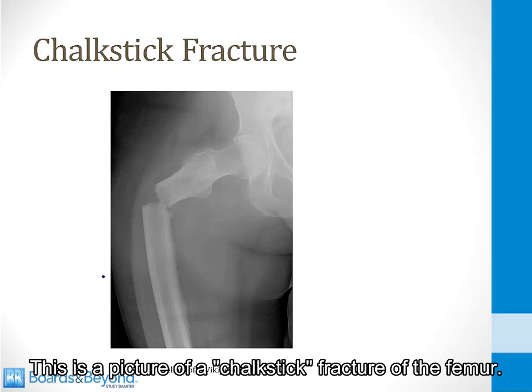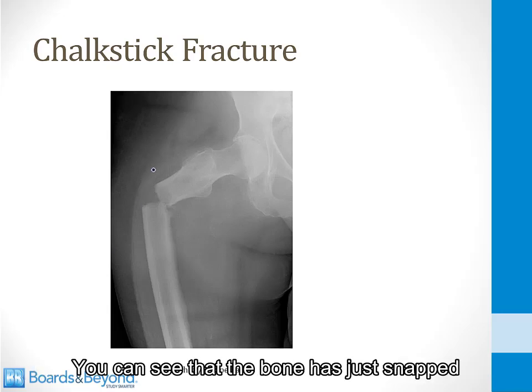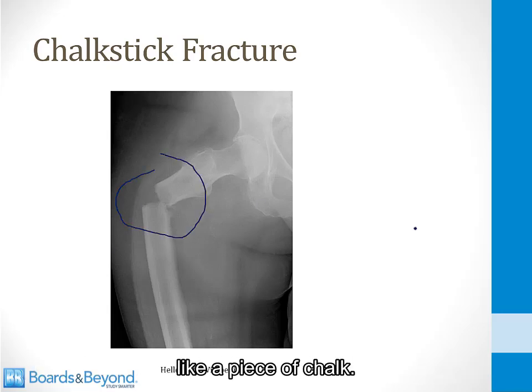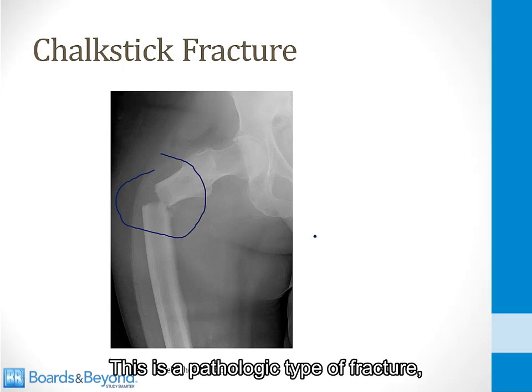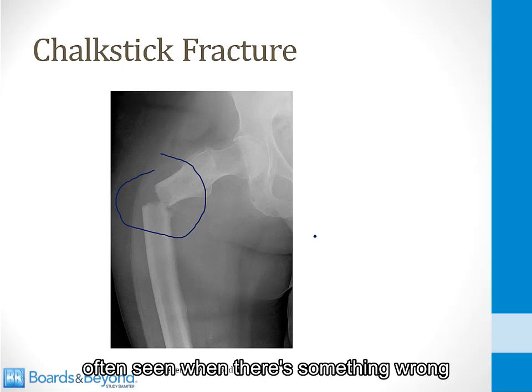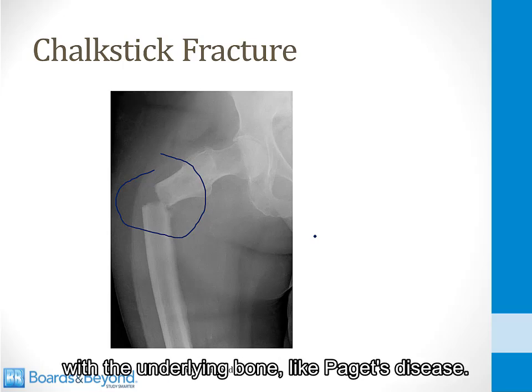This is a picture of a chalk stick fracture of the femur. You can see that the bone has just snapped like a piece of chalk. This is a pathologic type of fracture, often seen when there's something wrong with the underlying bone, like Paget's disease.